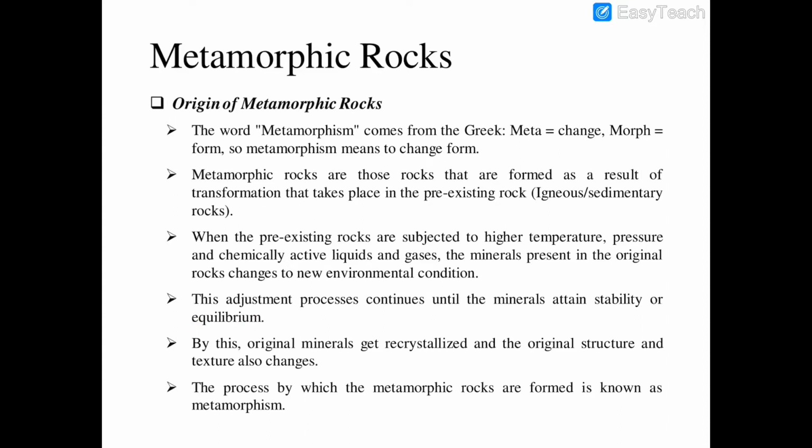By this, the original minerals get recrystallized and the original structure and texture also change.